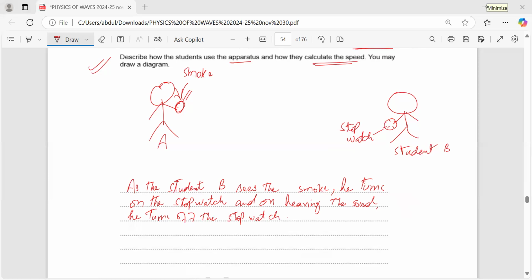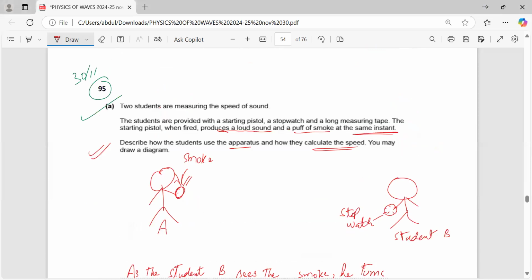Sareen, my dear student, apparatus means the devices, the instruments, the tools which are given to the student. So right now, the student has the apparatus. In the apparatus, he has a starting pistol, stopwatch, and a long tape measure.